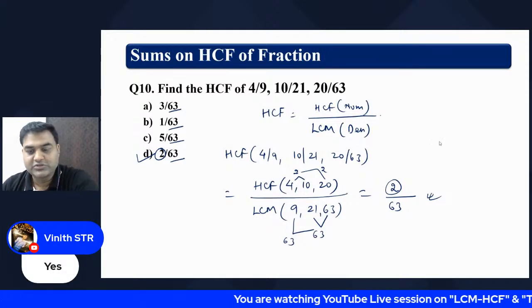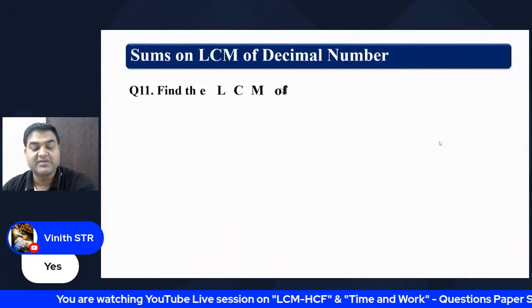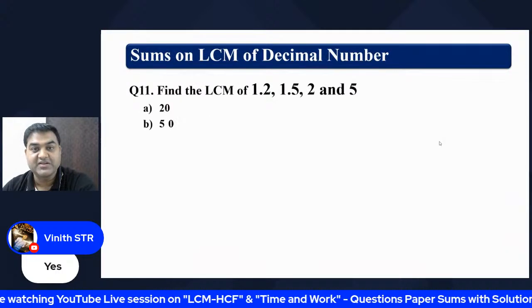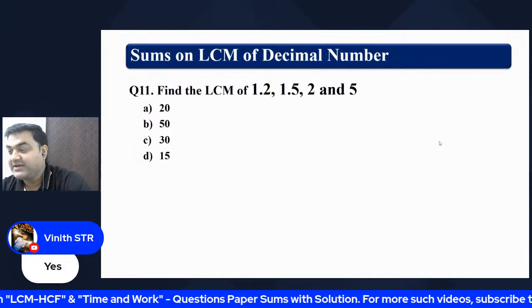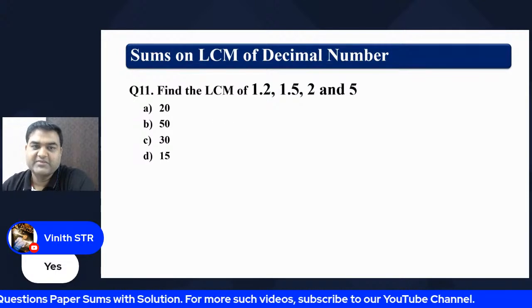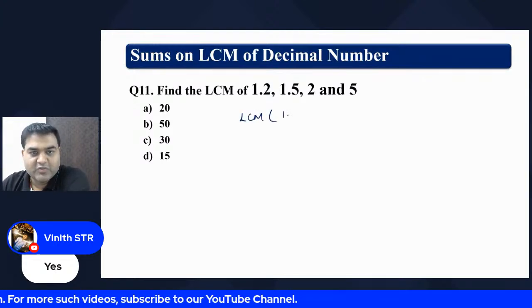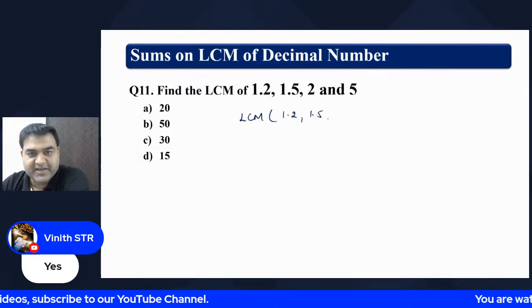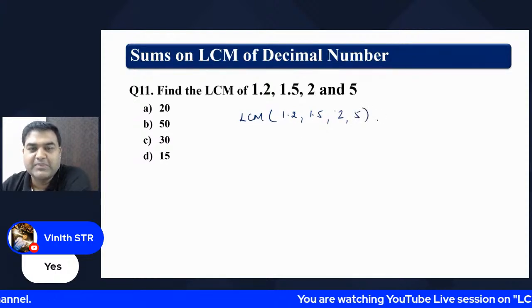Now let's go to the next sum, wherein we find the LCM of decimal numbers. There are certain evidences wherein questions were asked with decimal numbers given. So it is not at all a problem to find the LCM of decimal numbers. We have to find the LCM of 1.2, 1.5, 2, and 5.